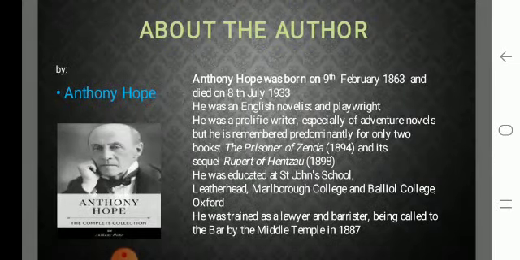So let us see about the author. The name of the author is Anthony Hope. Anthony Hope was born on 9th February 1863 and died on 8th July 1933. He was an English novelist and playwright. He was a prolific writer, especially of adventure novels, but he is remembered predominantly for only two books, The Prisoner of Zenda, which was in 1894, and its sequel, Rupert of Hentzau, which was in 1898.